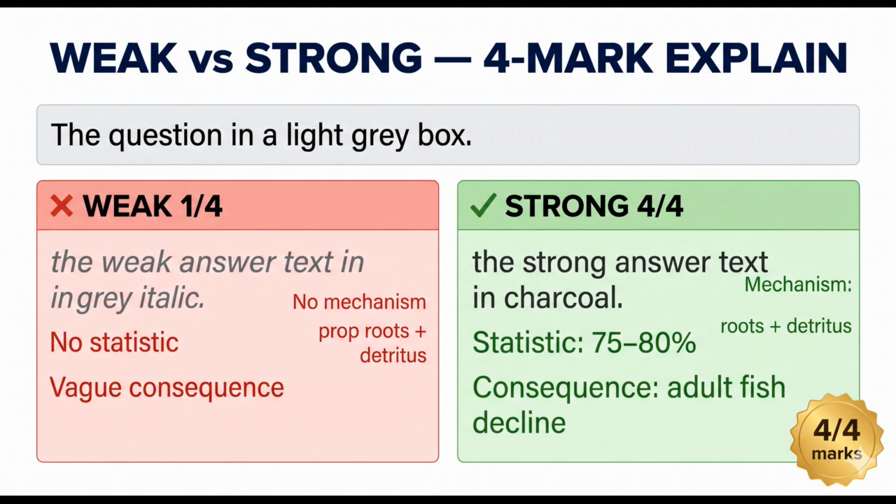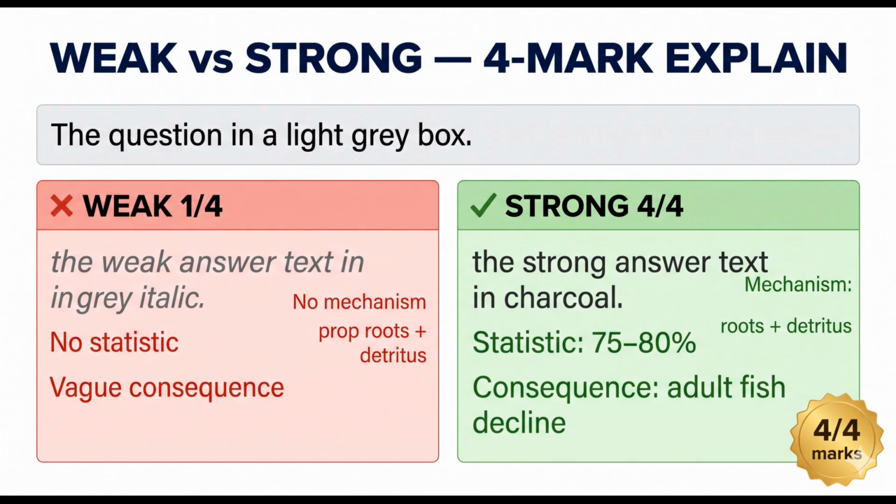Let me show you the difference between weak and strong in a 4-mark explain. Question: Explain why mangroves are important for fisheries. 4 marks. The weak answer says, "Fish like to live in mangroves. The roots provide shelter. Without mangroves, there would be fewer fish. Many people depend on fish for food." That earns about 1 mark for the vague observation about shelter, but it has no mechanism, no statistic, and no developed consequence.